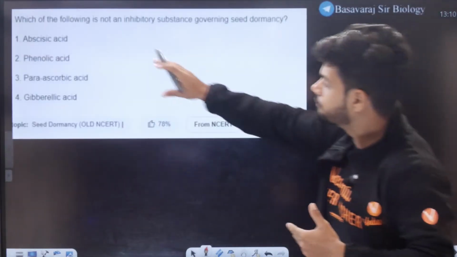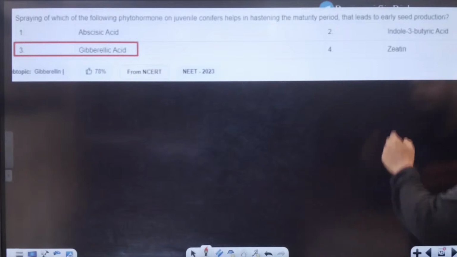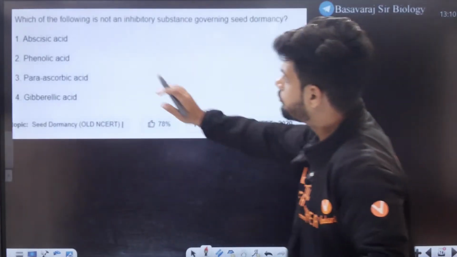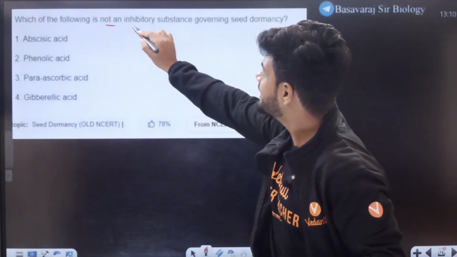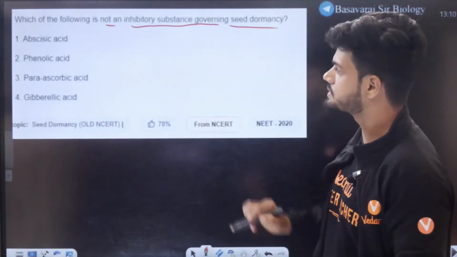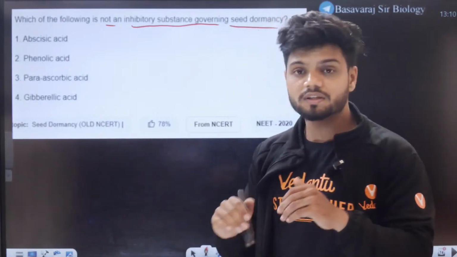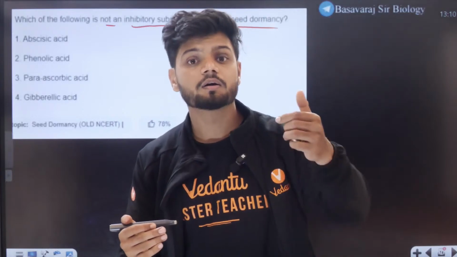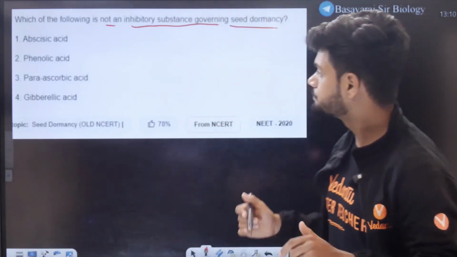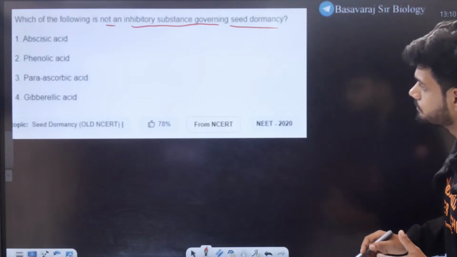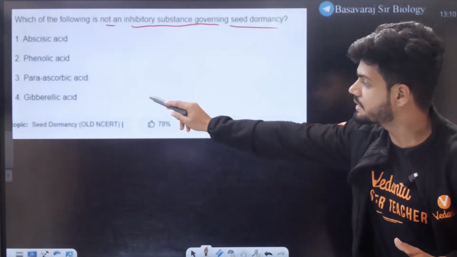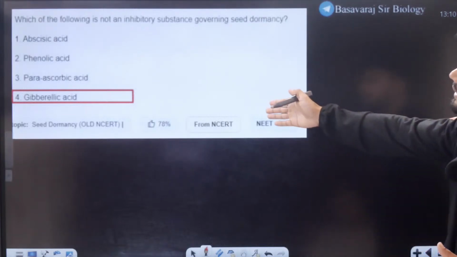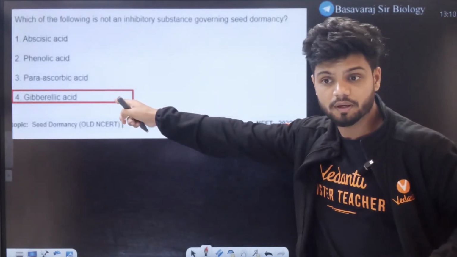This is a NEET 2023 question. Which of the following is not an inhibitory substance governing the seed dormancy? Which does not do seed dormancy? We know gibberellic acid breaks seed dormancy. Direct answer, gibberellic acid. It is not an inhibitor, it is a promoter.